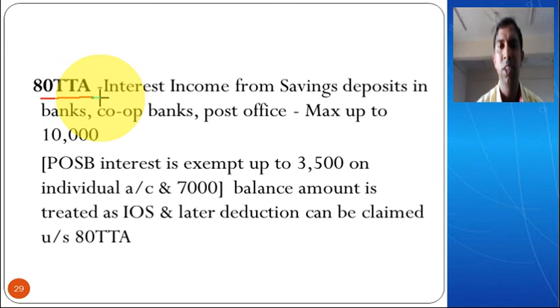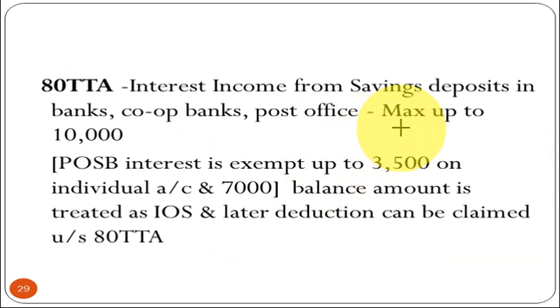Then 80TTA. 80TTA speaks about interest income from savings deposits in banks, cooperative banks or post office. Everybody will have a savings bank account in one bank or another, or in the post office or a cooperative bank. So you will definitely have some amount in your savings bank, and for that you will receive interest. Whatever interest you receive will be allowed as a deduction. What is the deduction allowed here? Income tax says that you can get only up to a maximum of 10,000 rupees. So that is the normal amount of deduction allowed for individuals.